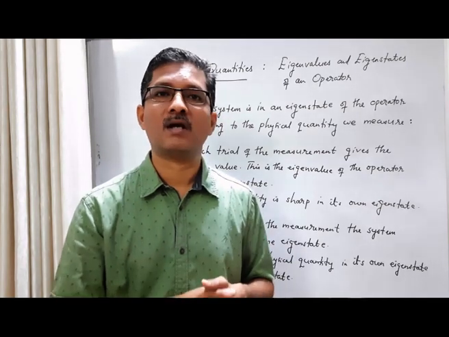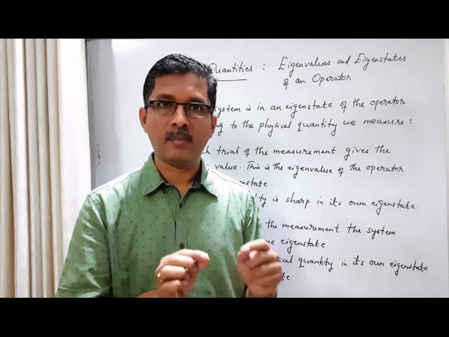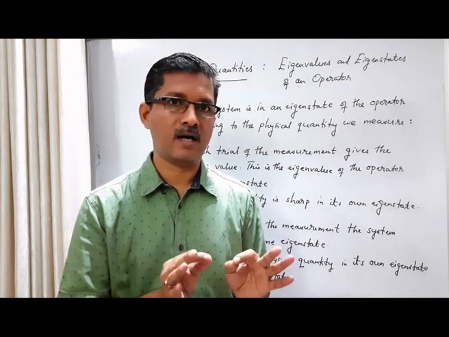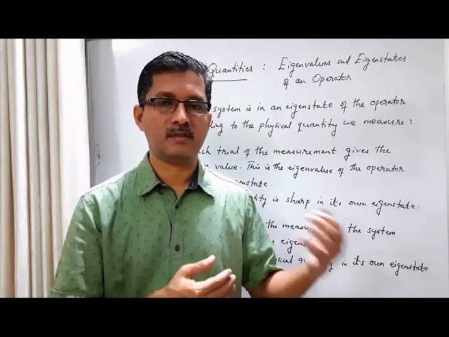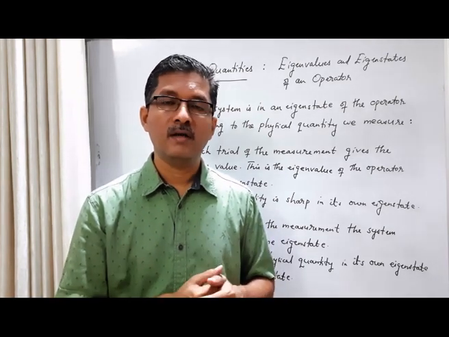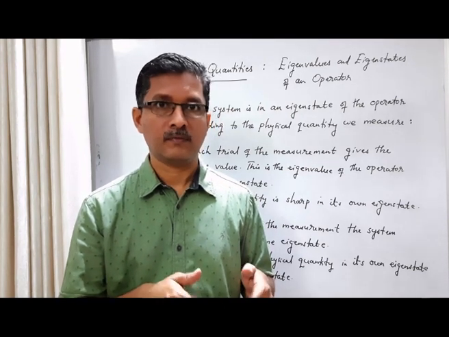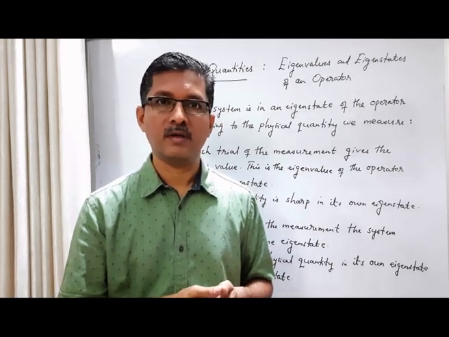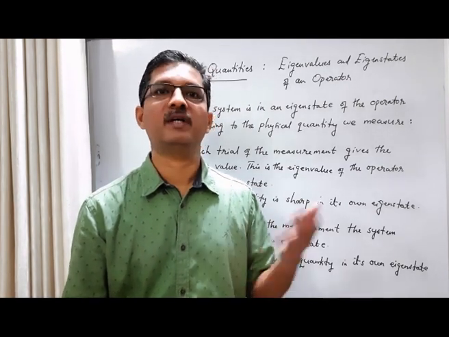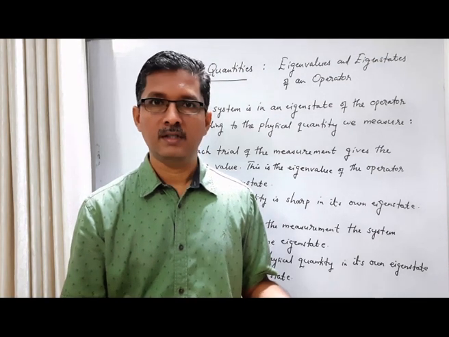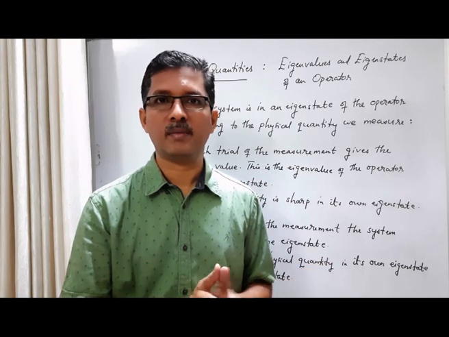For example, consider a hydrogen atom in the ground state of energy. Consider one member of the ensemble, so we have a single hydrogen atom in the ground state of energy. We make one measurement of energy, and we get minus 13.6 electron volt. We make the second measurement on the same member of the ensemble, immediately after the first measurement. Again we get minus 13.6 electron volt. We do a third measurement, and we get minus 13.6 electron volt. So this shows that immediately after the measurement, the system remains in the same eigenstate.